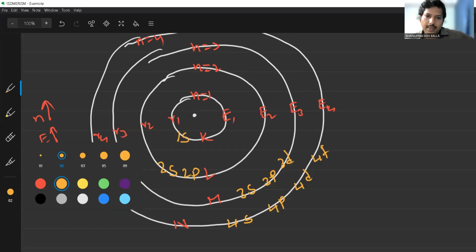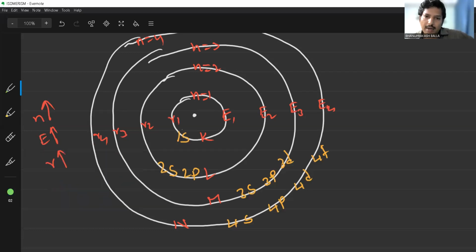Now look at 1s, 2s, 3s and 4s. What are the common and different points? These all are spherical in shape, because s orbitals are spherical. 1s is spherical, 2s also, 3s also, 4s also.